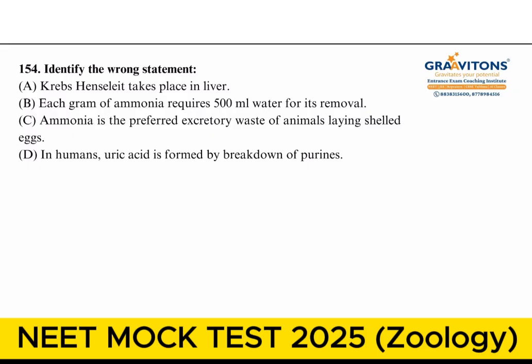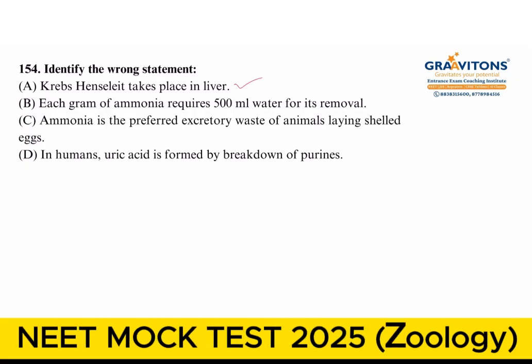Next question, identify the wrong statements. First statement, Krebs Henseleit cycle takes place in liver. Yes, this is correct. Each gram of ammonia requires around 500 ml of water for its removal. Approximately this value can be taken, so this is also correct. Ammonia is the preferred excretory waste of animals laying shelled eggs.